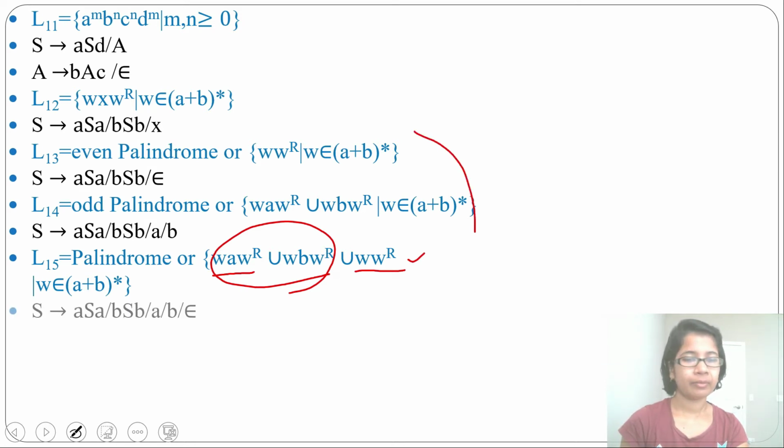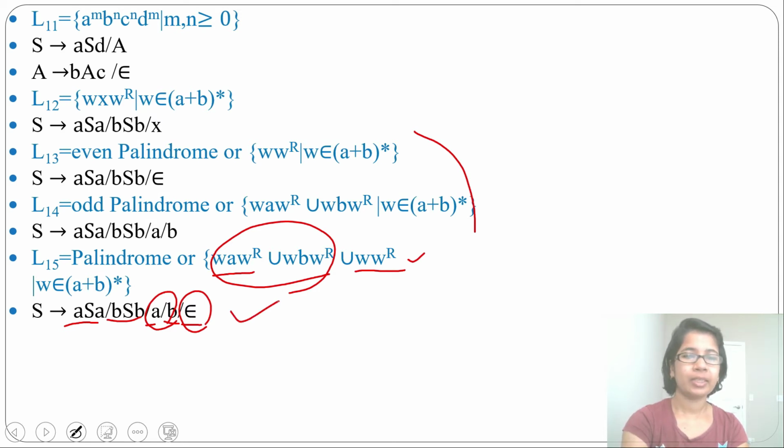Let's write the grammar for this. From S you can derive ASA or BSB or A or B or epsilon. This A B is for odd. This epsilon is for even. Now it will generate all palindromes.